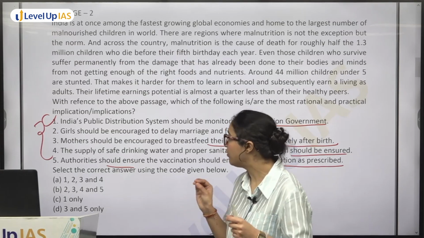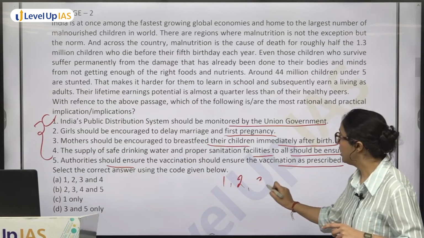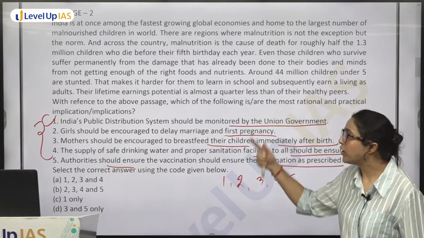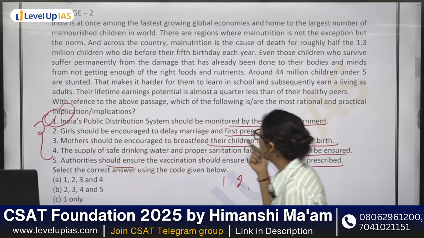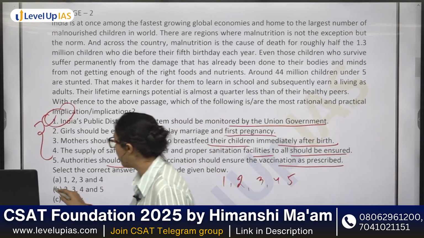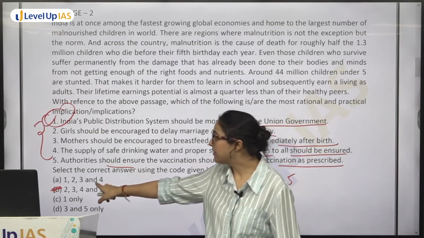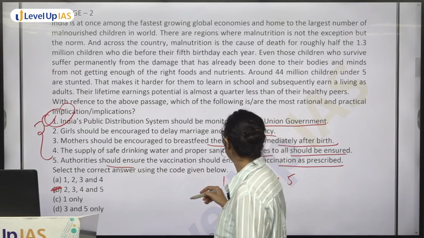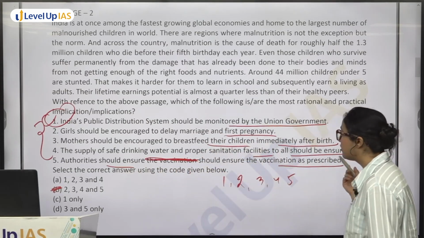The only point of contradiction, see, you do not have 1, 2, 3, 4, 5 all of these in one option you do not have. The only point of contradiction which I feel is first one, कि India का PDS system should be monitored by the union government. ठीक है? So that means if I go by this, option B should be my answer. Why? Because 5 तो बिल्कुल correct है. ऑप्शन ए क्या बोल रहा है कि फिफ्थ नहीं होना चाहिए. फिफ्थ तो करेक्ट है. Authorities should ensure the vaccination as prescribed.